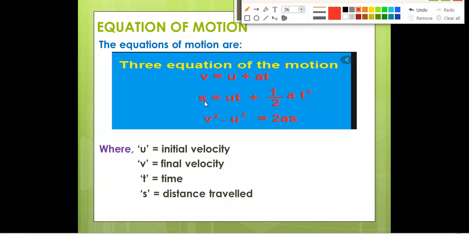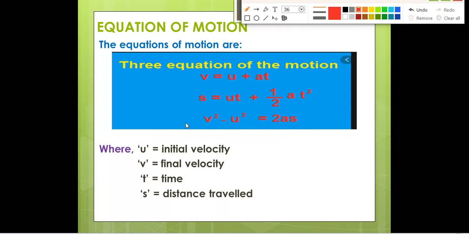The second equation of motion is s is equal to ut plus half at square. s is the distance traveled, u is the initial velocity, t is the time, and a is acceleration. The third equation of motion is v square minus u square is equal to 2as. v is the final velocity, u is the initial velocity, a is acceleration, and s is the distance traveled. These are the three equations of motion: v is equal to u plus at, s is equal to ut plus half at square, and v square minus u square is equal to 2as.